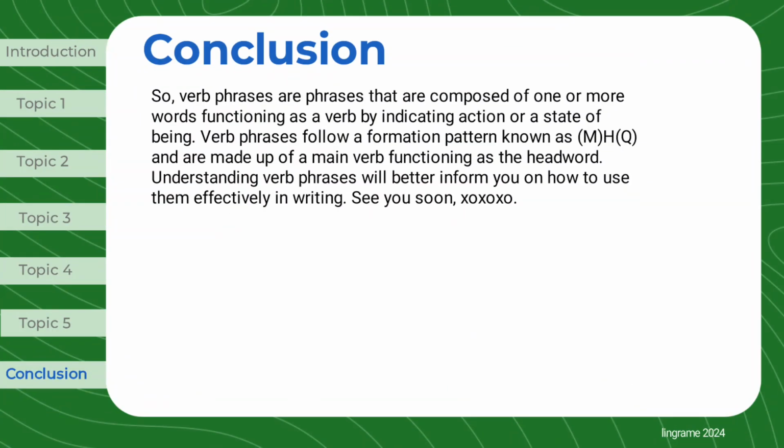So, verb phrases are phrases that are composed of one or more words functioning as a verb by indicating action or a state of being. Verb phrases follow a formation pattern known as MHQ and are made up of a main verb functioning as the head word. Understanding verb phrases will better inform you on how to use them effectively in writing.